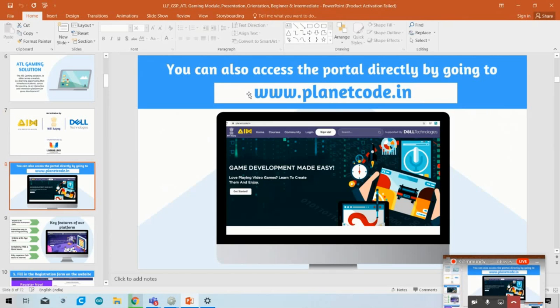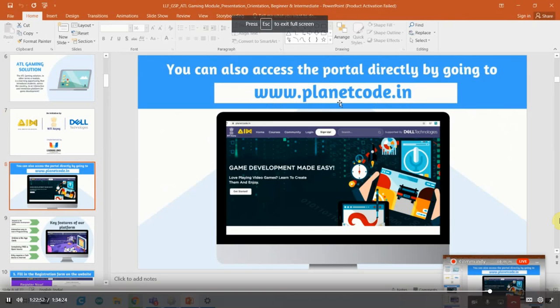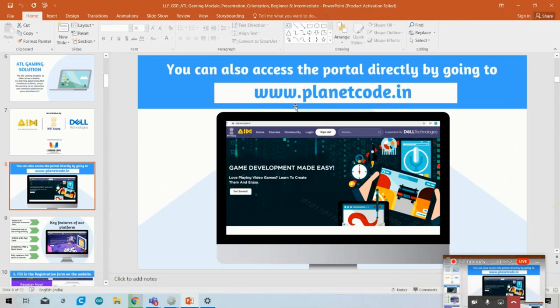So you can write down this website on your paper or copy, www.planetcode.in. Just write it down on your copy or remember it. What's the website? You have to remember it, www.planetcode.in. Some students know about this website because it's launched by the Niti Aayog, but many students also don't know about this.